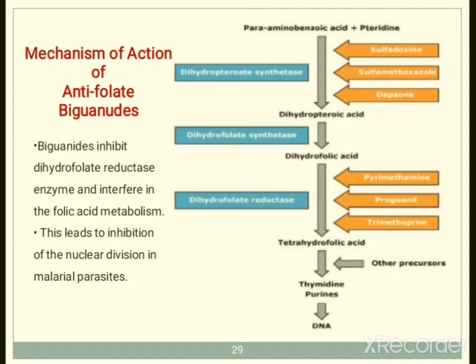Biguanide derivatives like proguanil inhibit dihydrofolate reductase. You can see in the orange color pyrimethamine, proguanil and trimethoprim. Proguanil is a biguanide derivative which inhibits the dihydrofolate reductase enzyme, and dihydropteroate synthetase is inhibited by the different sulfonamides. So this is the mode of action: inhibition of the dihydrofolate reductase enzyme and interference with folic acid metabolism. This is the mode of action of biguanide derivatives.